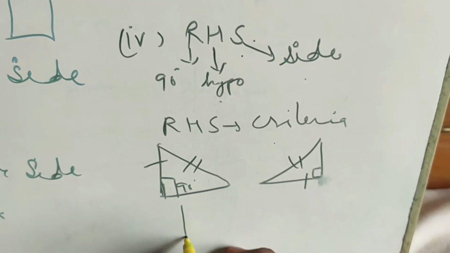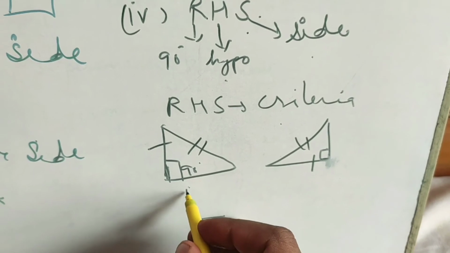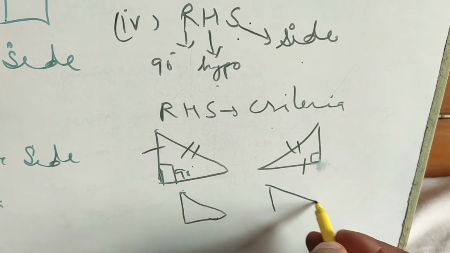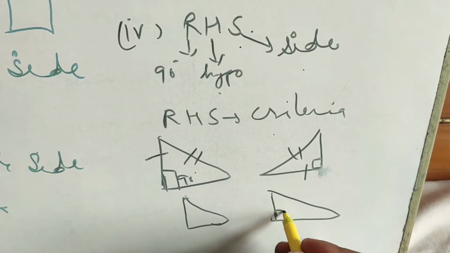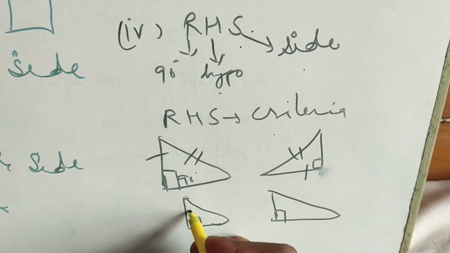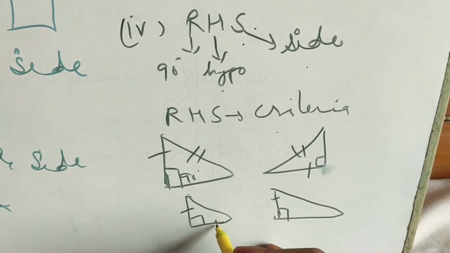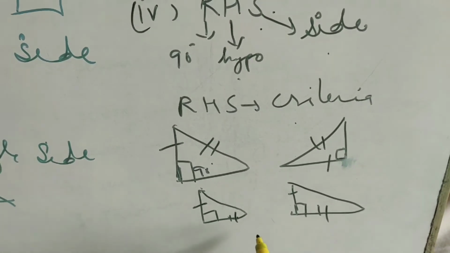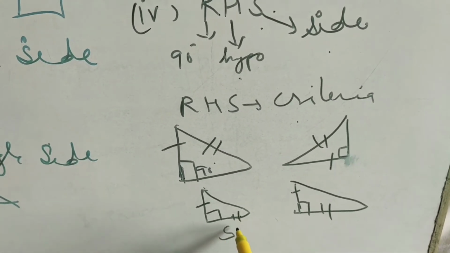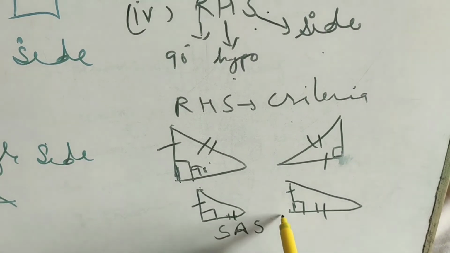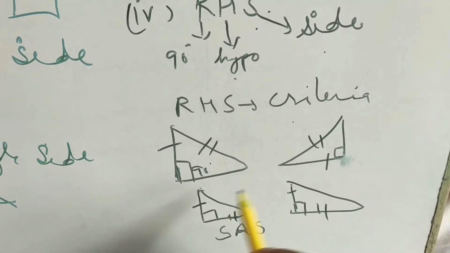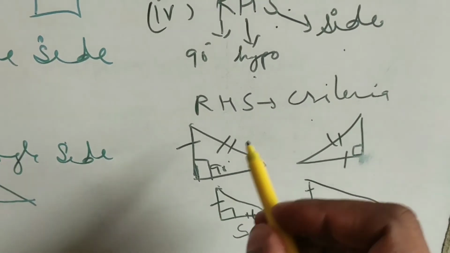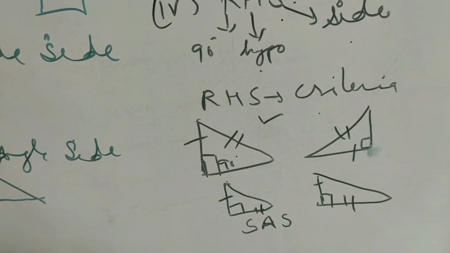Suppose in any case you find this type of relation, like this is 90 degrees, this is 90 degrees, and these two sides are the same. If you find such a correlation between the sides of the triangle, then the triangles will be congruent by SAS, not RHS, because the hypotenuses are not given as equal. So first we have to show that the hypotenuses are the same, then you can say that the triangles are congruent by RHS.